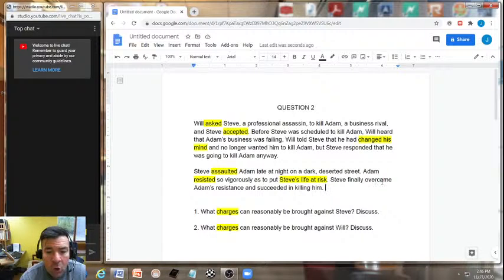But remember, I should add this, the initial aggressor, that's what this was going to up here, that Steve assaulted Adam late at night. The initial aggressor, even though they may try to argue self-defense, doesn't get to enjoy that defense because they are the initial aggressor.